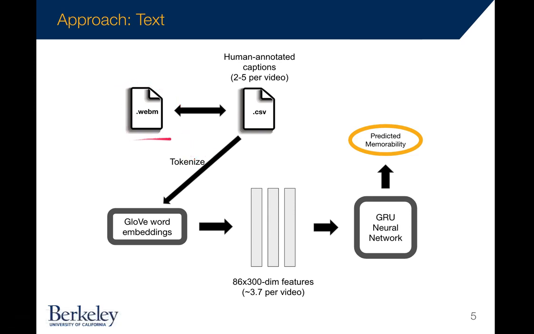Each video file also had associated human annotated captions, so our text-based approach was to take these captions, tokenize them, run those tokens through GloVe word embeddings, and then take that final embedding and feed it into a neural network with gated recurrent units.